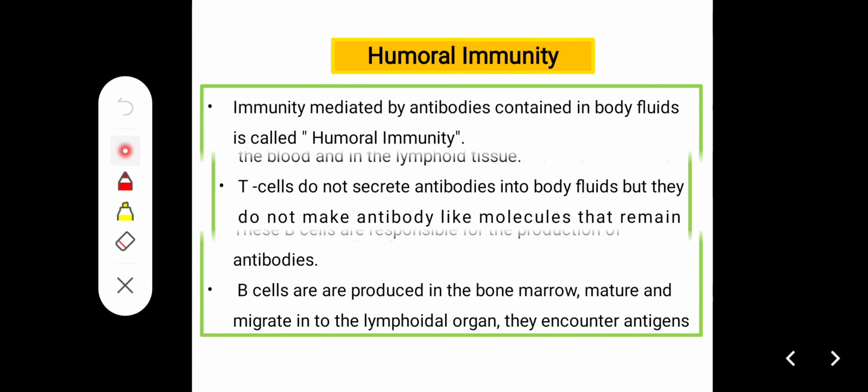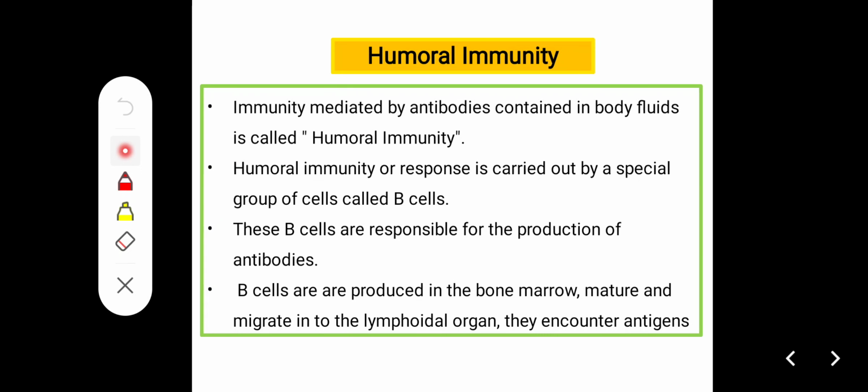Then humoral immunity. Immunity mediated by antibodies contained in the body fluids is called humoral immunity. The humoral response is carried out by a special group of cells called B cells. These B cells are responsible for the production of antibodies. B cells are produced in the bone marrow, mature and migrate into the lymphoid organs, where they encounter antigens.